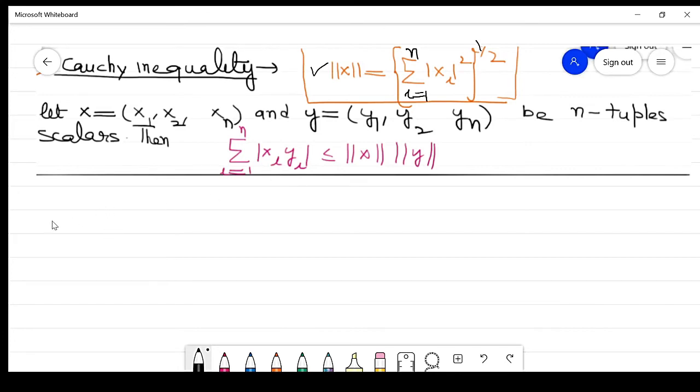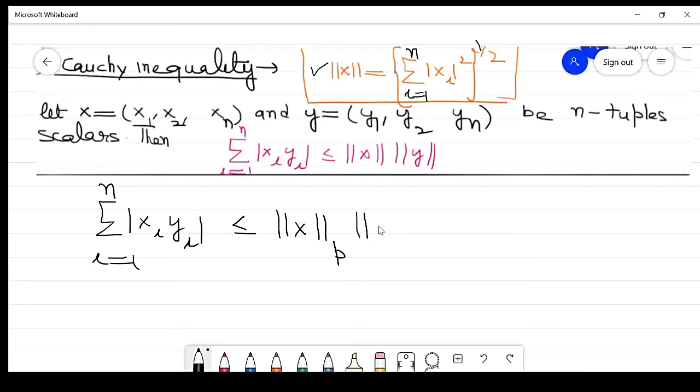Now we prove Holder inequality. What is Holder inequality? It was the summation of xi yi, i running from 1 to n, which is less than or equal to the norm of x in p times the norm of y in q, right? This is Holder inequality.